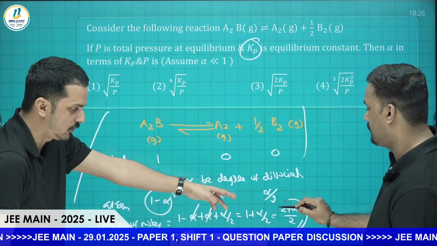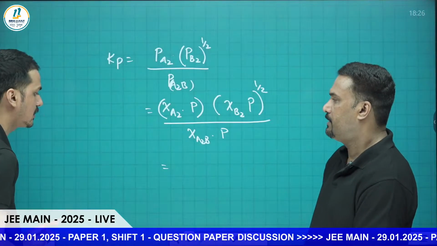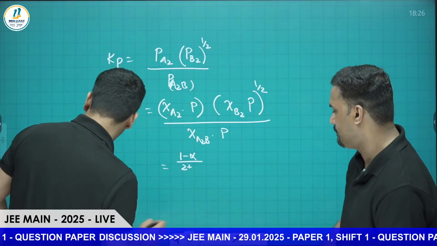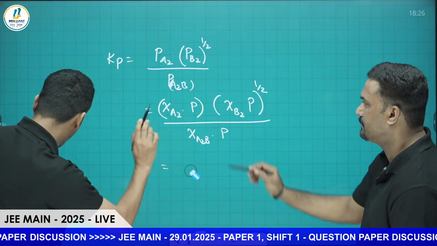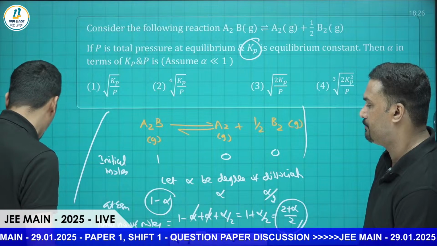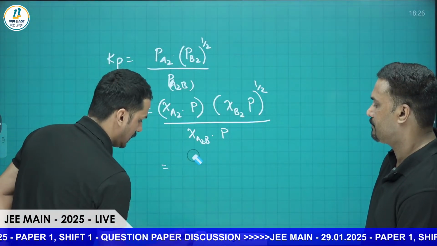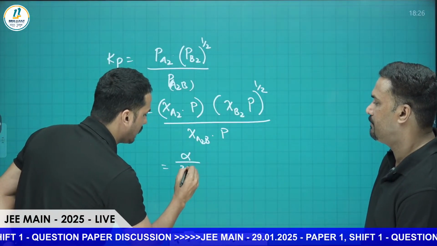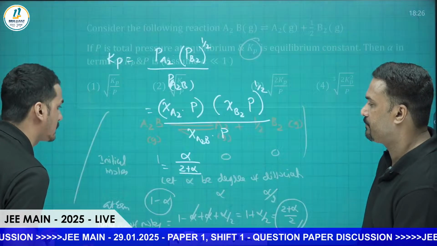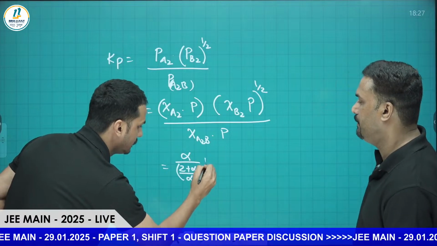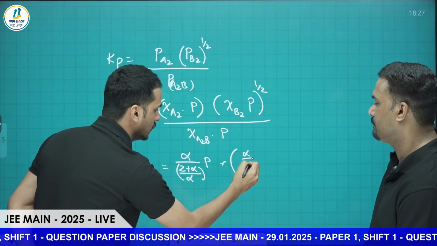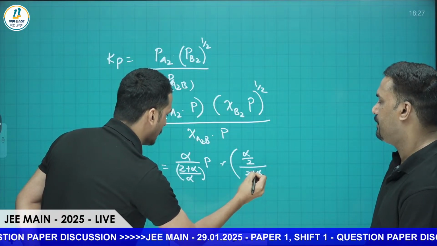So 1 minus alpha divided by 2 plus alpha by 2, into P. For B2 it is alpha by 2, divided by 2 plus alpha by 2, into P.